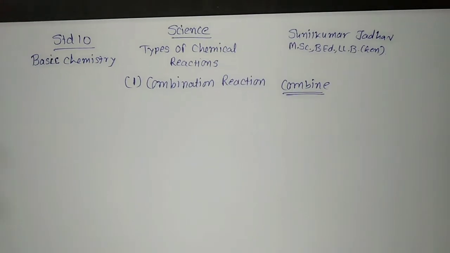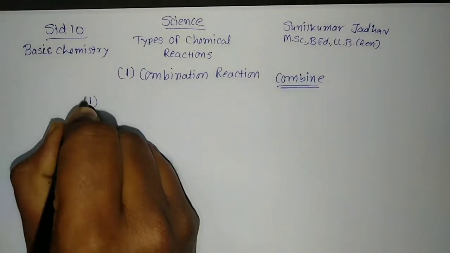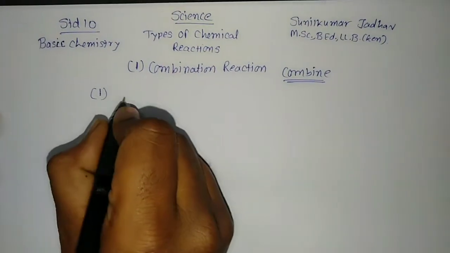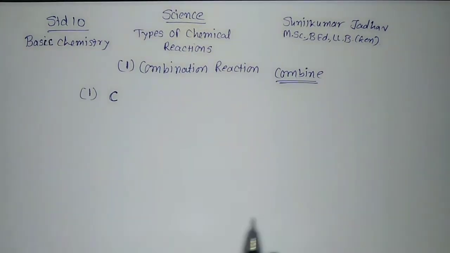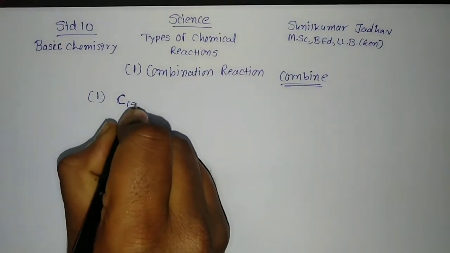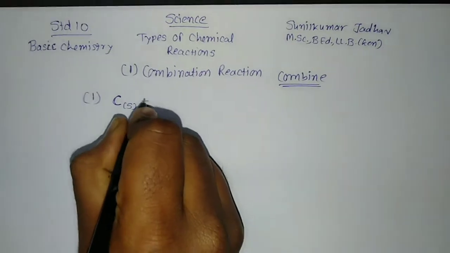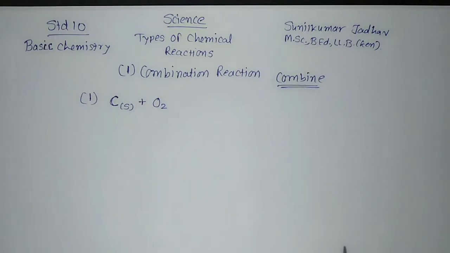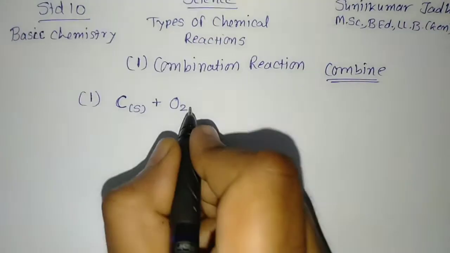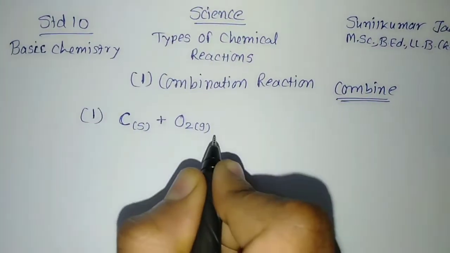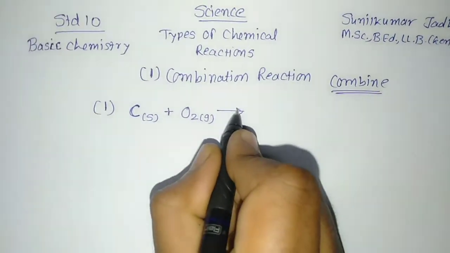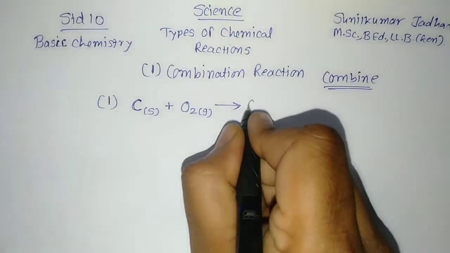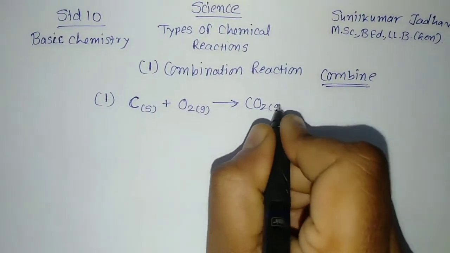Let us begin with a simple reaction, reaction number 1, to understand it. That is burning of coal, or we can say petrol. Coal contains carbon. The carbon is always in a solid form in coal, and that carbon is burning in presence of oxygen. So we'll write it C plus O2. O2 is in gaseous form. When this coal is burning in presence of oxygen, what does it form? It forms CO2, which is also in a gaseous form.